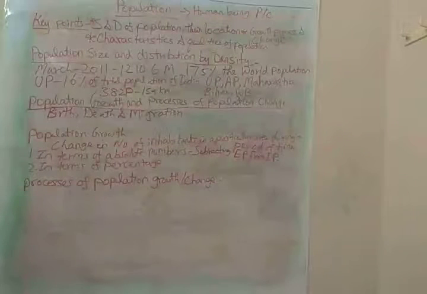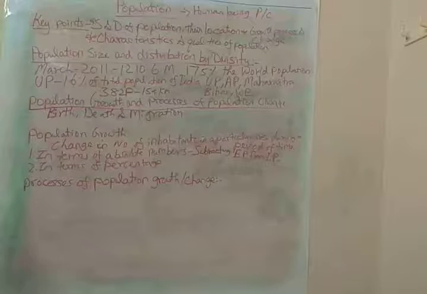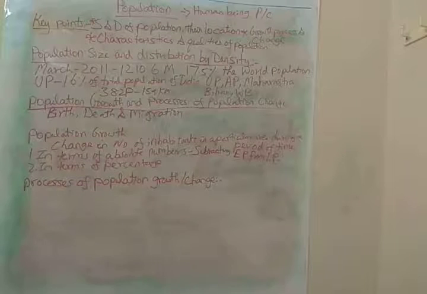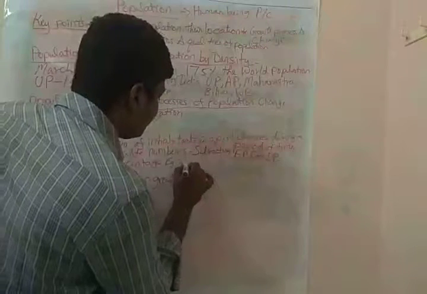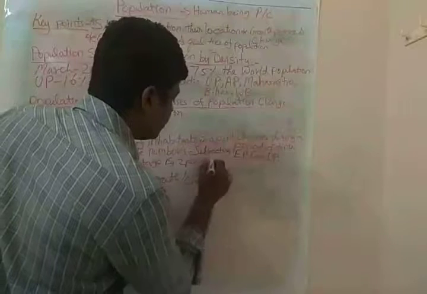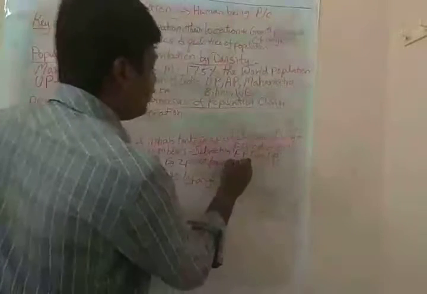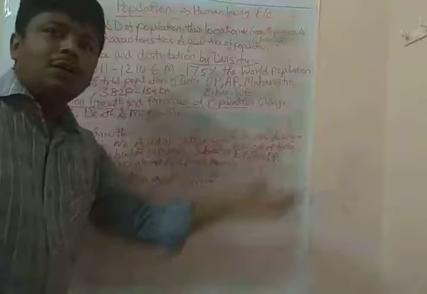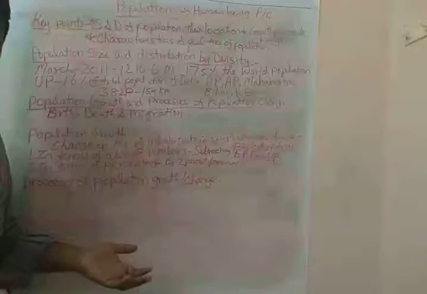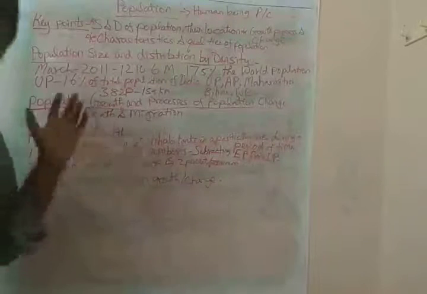And if it is in terms of percentage, for example, 2% per annum means the growth of people is 2% per annum, so for every 1,000 people, 2% is newly born or newly added in the total population.